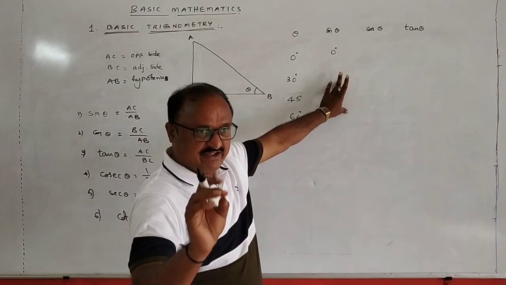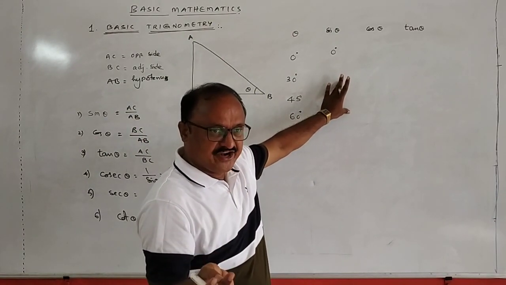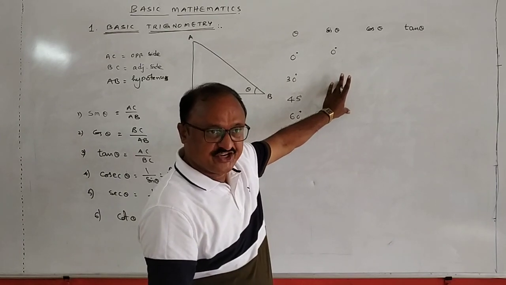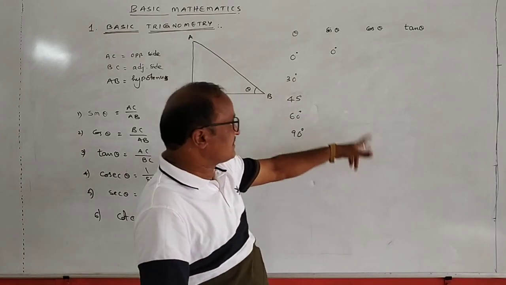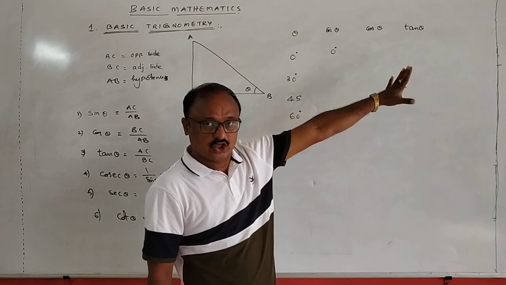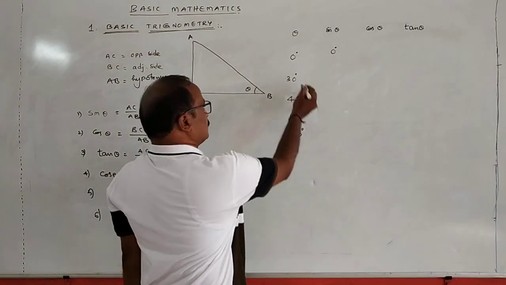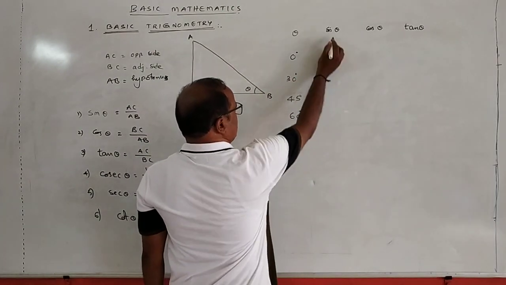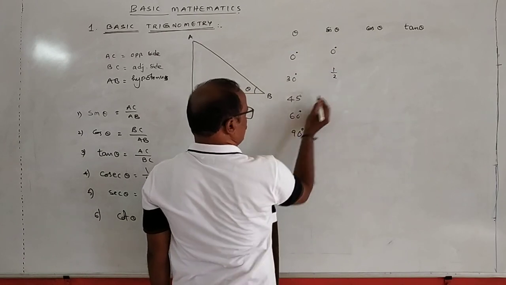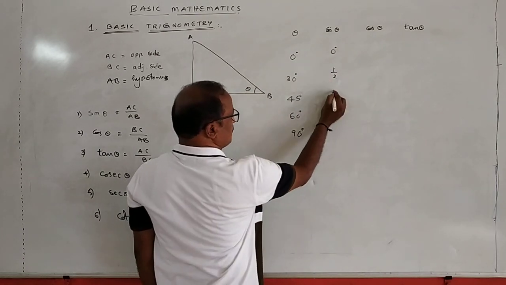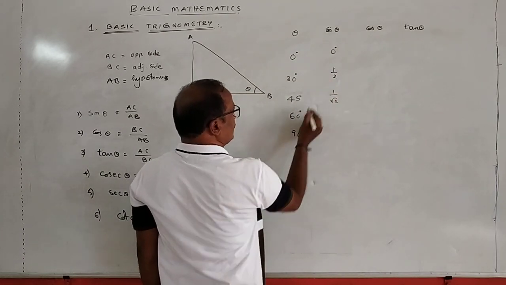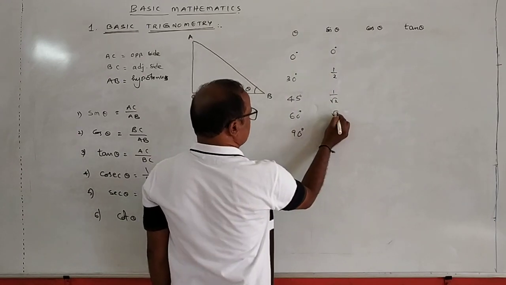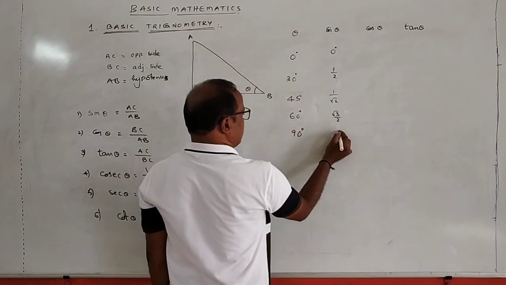We only need to know very well the sine, cosine, and tangent. The remaining ones, cosecant, secant, and cot, are defined as reciprocals of sine, cos, and tan. So sin 0 is equal to 0, sin 30 is equal to 1 by 2, sin 45 is equal to 1 by root 2, sin 60 degrees is equal to root 3 by 2, and sin 90 is equal to 1.